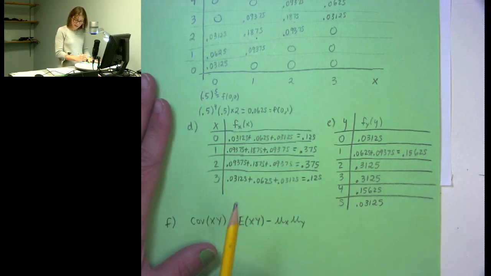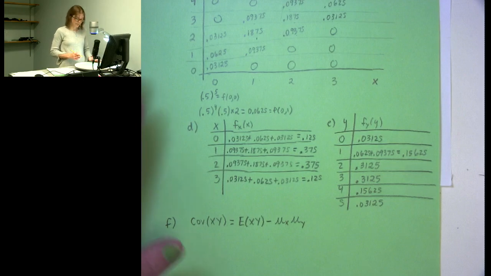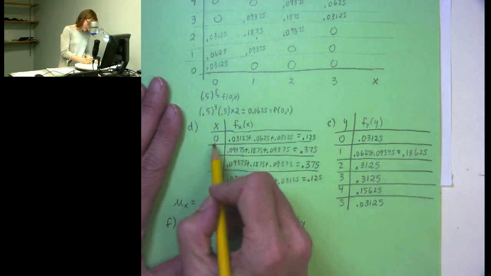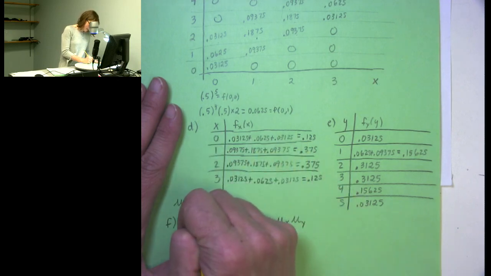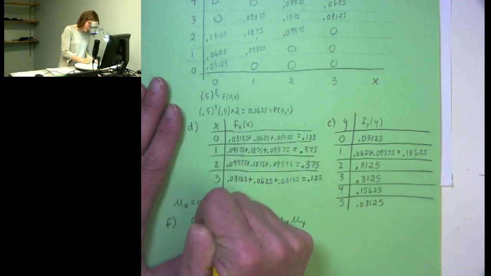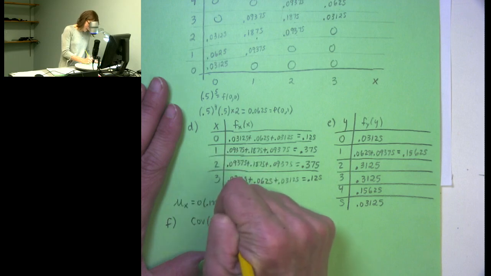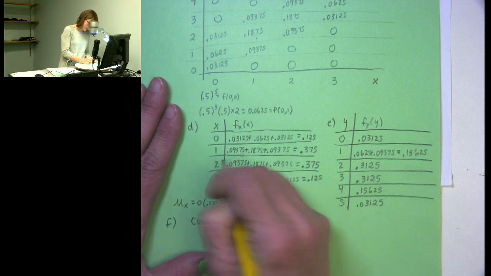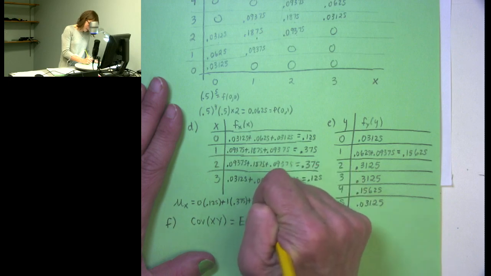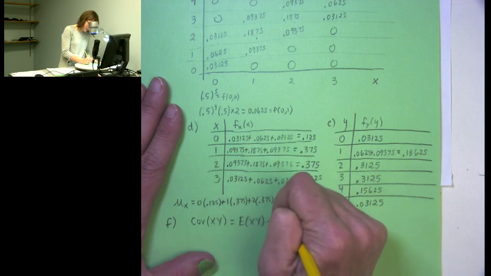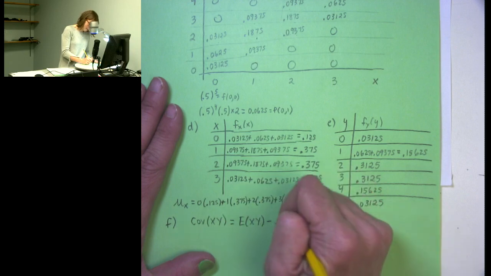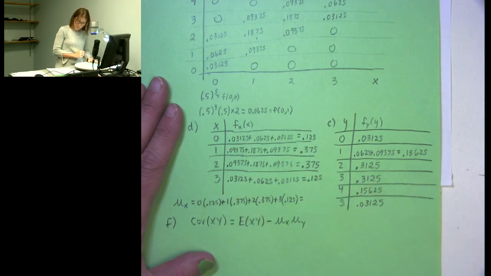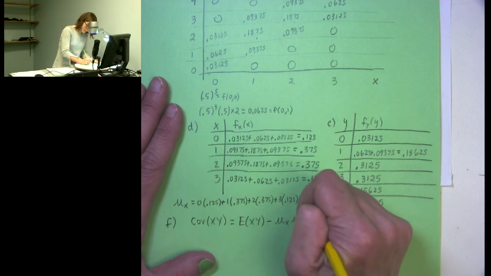So I'm going to start by finding the mean of x and the mean of y. The mean of x is going to be 0 times the probability that x is equal to 0 plus 1 times the probability that x is equal to 1 plus 2 times the probability that x is equal to 2 plus 3 times the probability that x is equal to 3, which gives me the mean of x equal to 1.5.